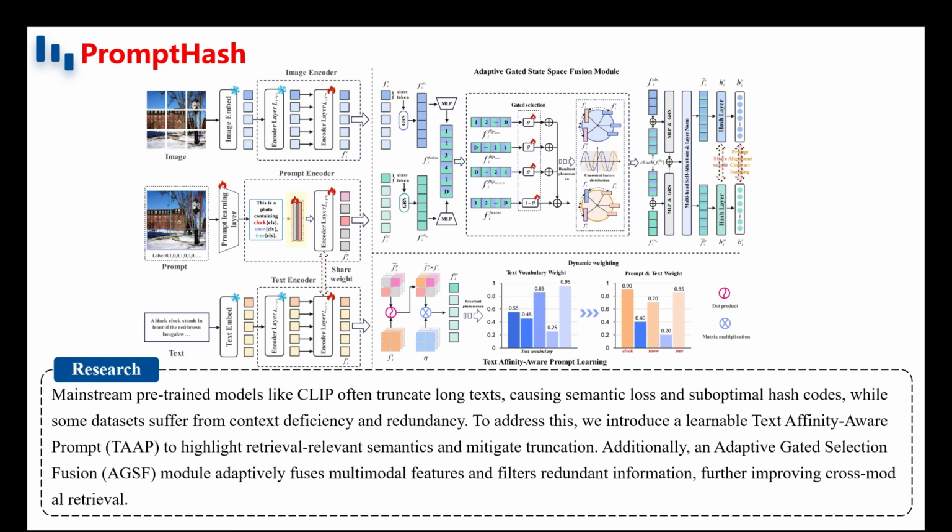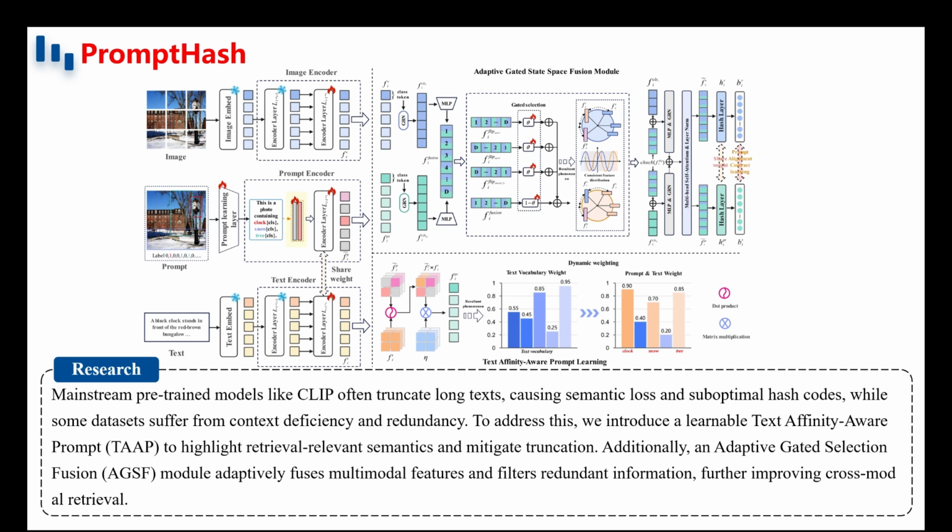These prompts are encoded by the final layers of the CLIP text transformer, and their learned representations are adaptively fused with the original text features through a dedicated adapter module. This adaptive weighting mechanism ensures that the most retrieval-relevant semantics are highlighted, while background or redundant information is effectively suppressed, even in the absence of additional visual prompts.